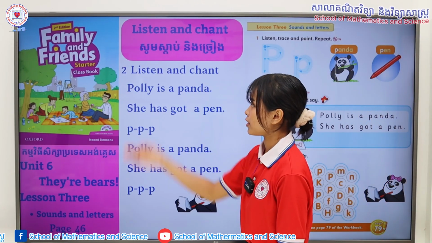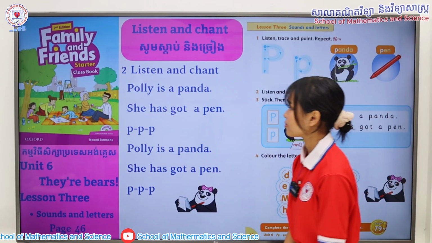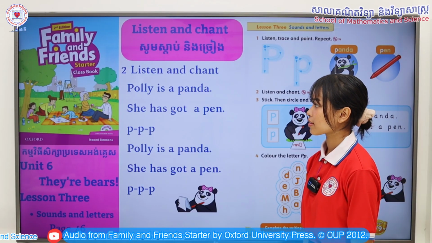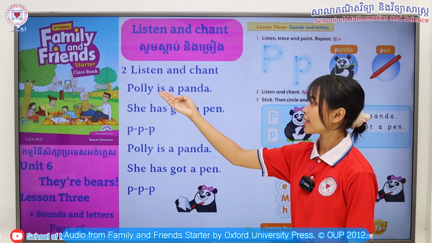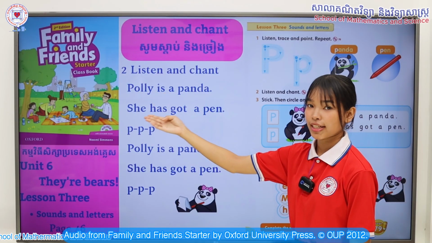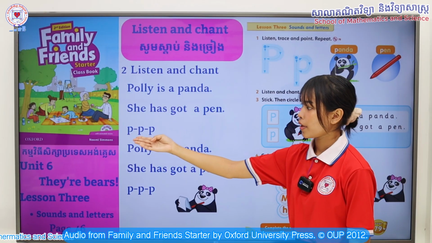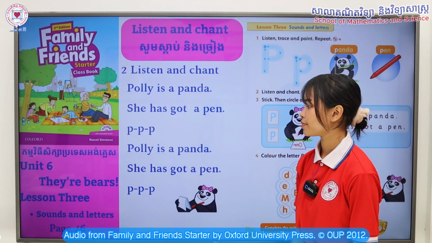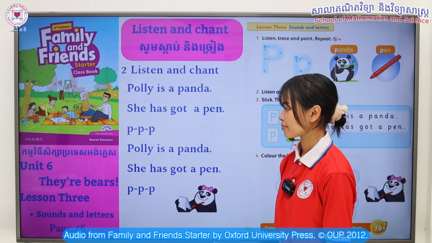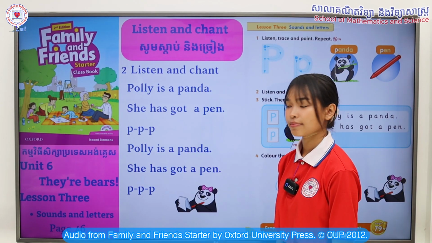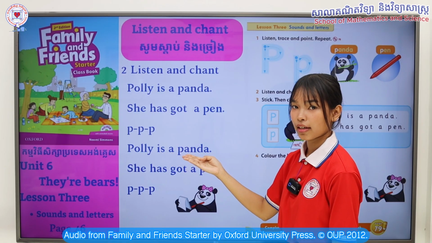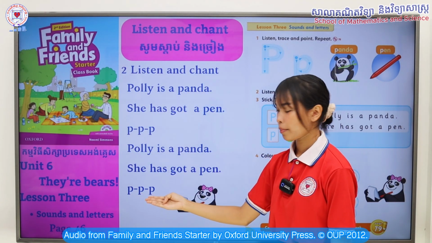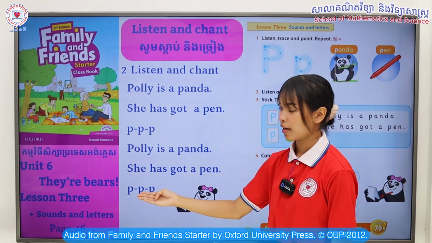Now, moving on to our next part, listen and chant. Polly is a panda. She has got a pen. P, P, P. P, P, P. Polly is a panda. She has got a pen. P, P, P. P, P, P.